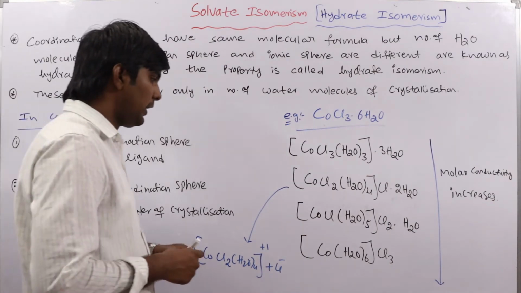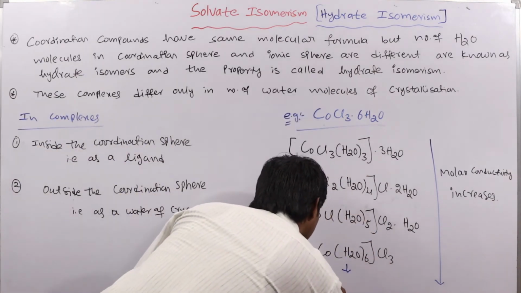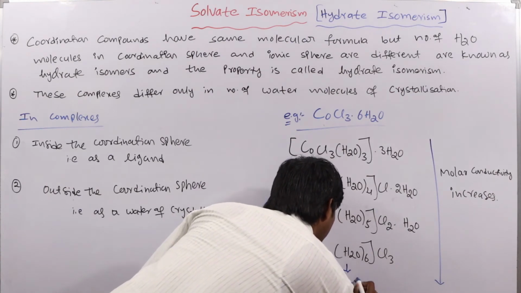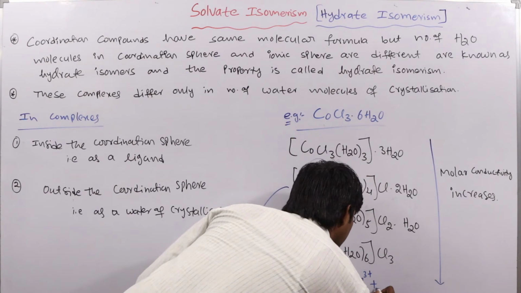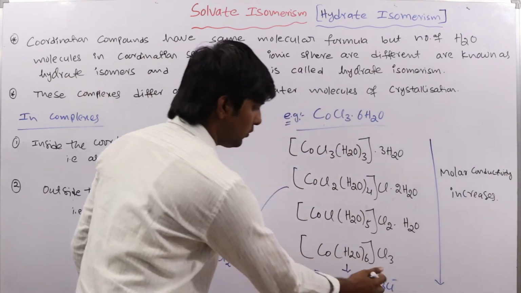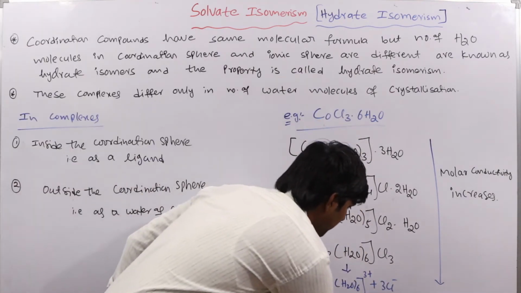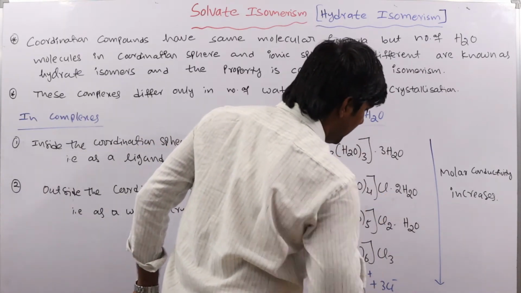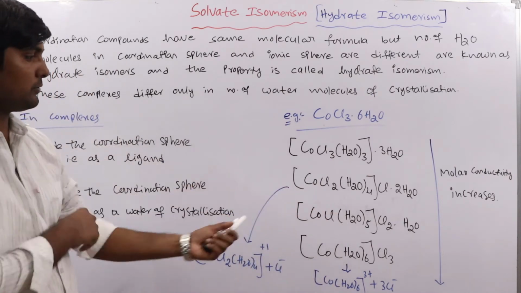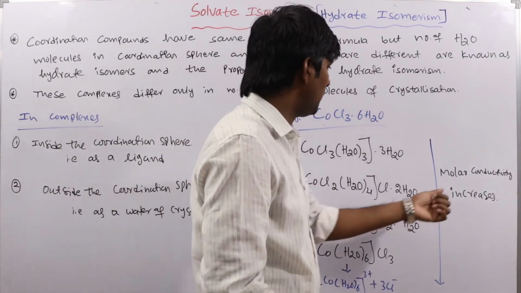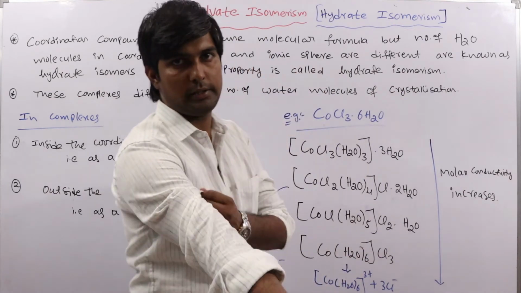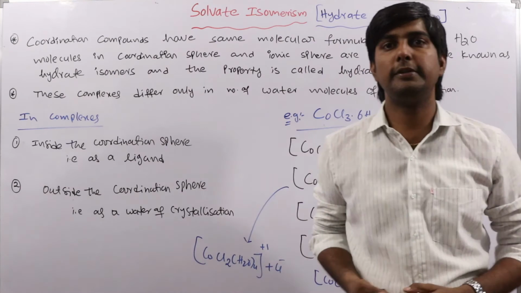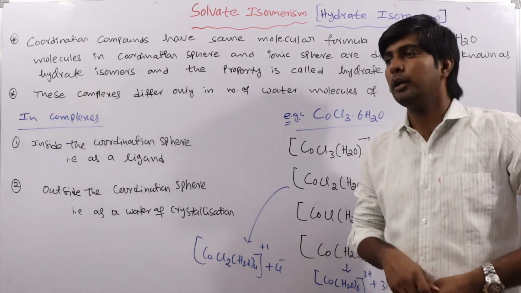So in this way, I will write for this one, for example. Here we have a total of 4 ions, 3 Cl minus ions and this complex ion. So from here to here, the number of ions formed in the solution increases, so molar conductivity also increases. And these hydrate isomers have different physical properties and different chemical properties.